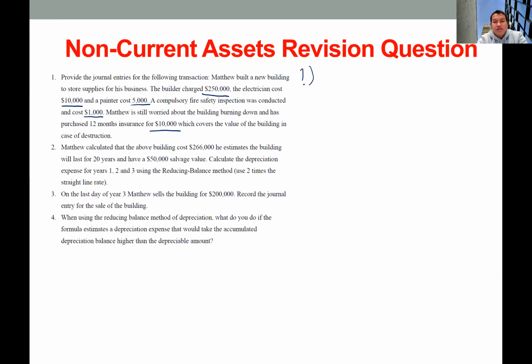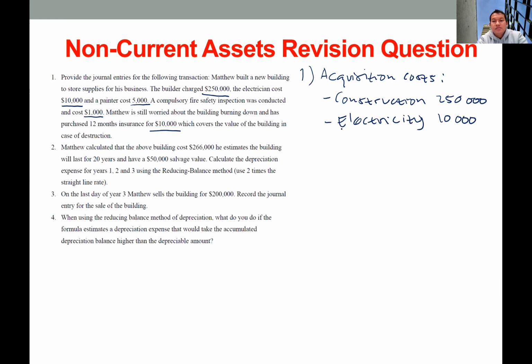Okay, so for number one, we need to identify which costs should be included in the acquisition cost of this building. First we have this construction cost, which is 250,000. And then electricity is 10,000, and paint is 5,000.